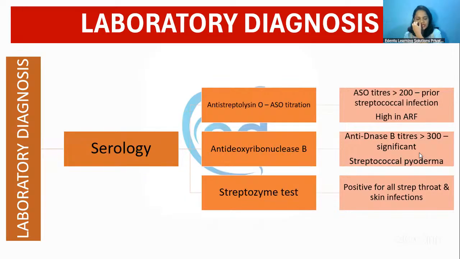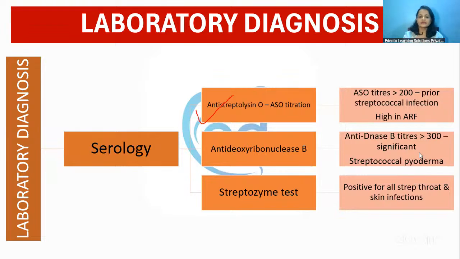Now, how can you check whether a streptococcal infection had already happened or not? You can do serology tests, of which there are three types. First is the anti-streptolysin O, or ASO titration test. If the ASO titers are greater than 200, that shows some prior streptococcal infection had happened in that patient.